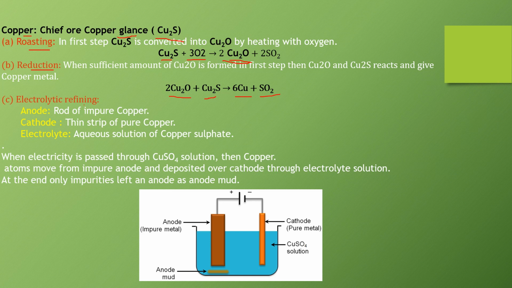Now the third is refining. Here we use electrolytic refining. In this method we take the impure rod of copper as anode, a pure thin plate of copper as cathode, and the copper sulfate solution as electrolyte. When we pass electricity, copper ions move from the anode into the solution, and then from the solution copper ions come to the cathode and are deposited as copper solid. By the end of the process only impurities are left behind as anode mud.